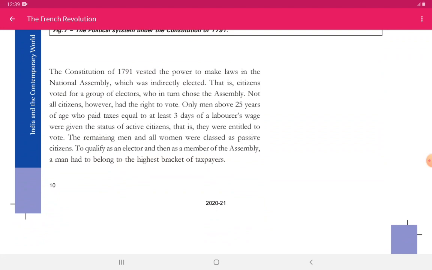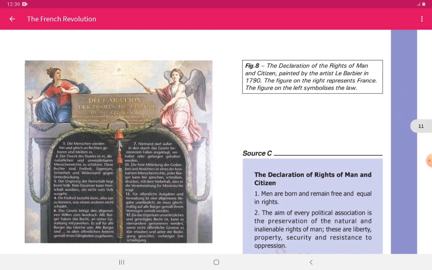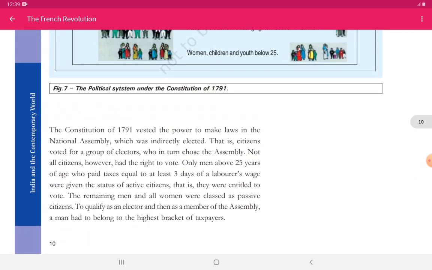The remaining men and all women were classified as passive citizens. To qualify as an elector and then as a member of assembly, a man had to belong to the highest bracket of taxpayers, means they need to pay the tax in order to vote and to become an active citizen. Now this itself forms a 3-mark question of distinguishing between the active citizens and passive citizens and categorizing them on the basis of tax.